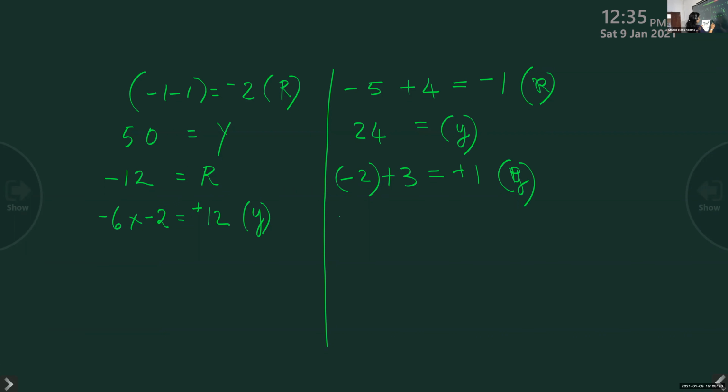And -10, that is red. Okay, so don't start coloring now. You can color it later after this period. Very good. So if you have colored, it's good. You color it after this period.